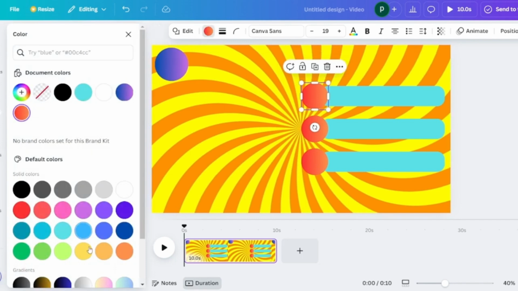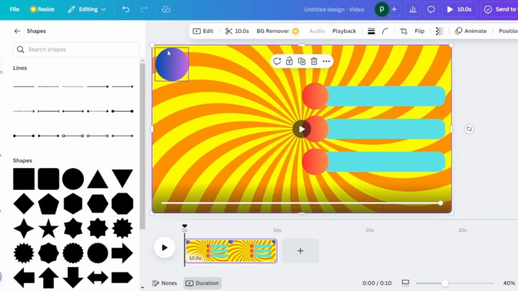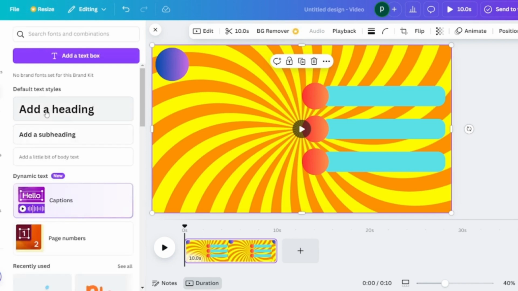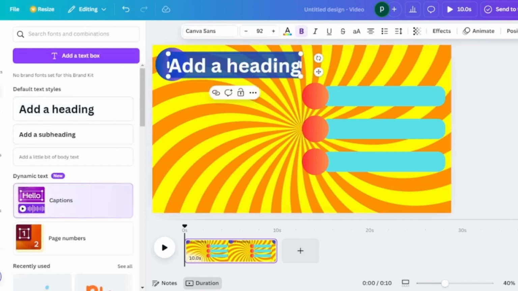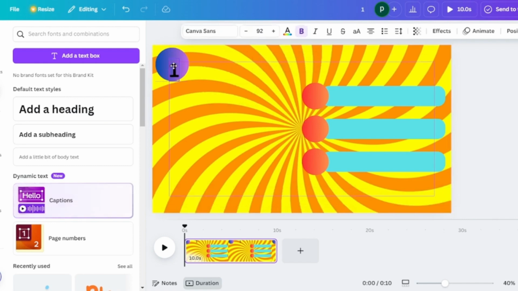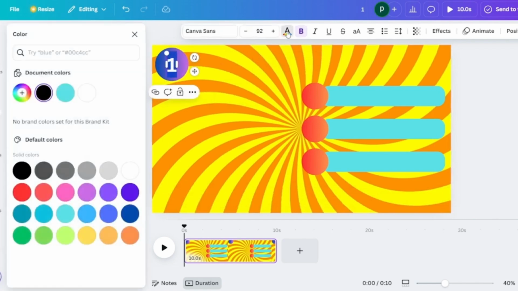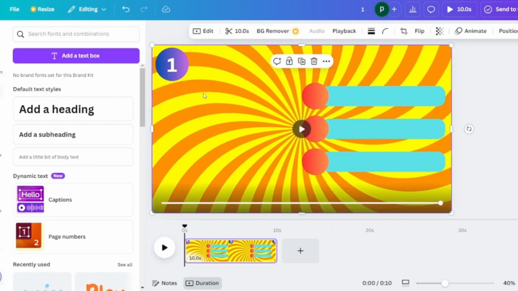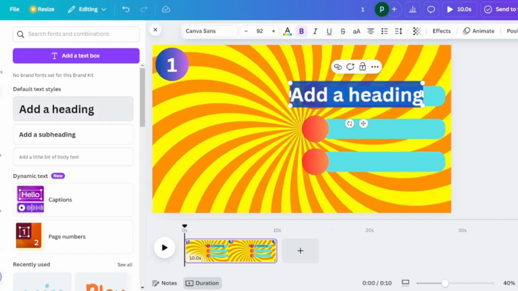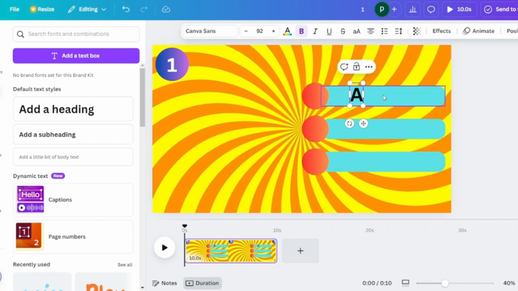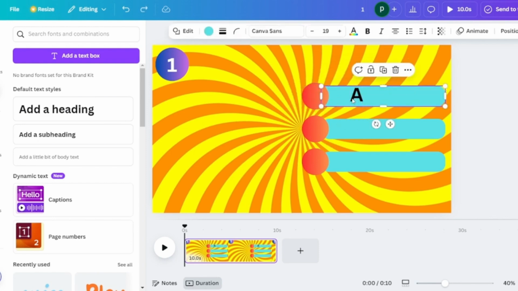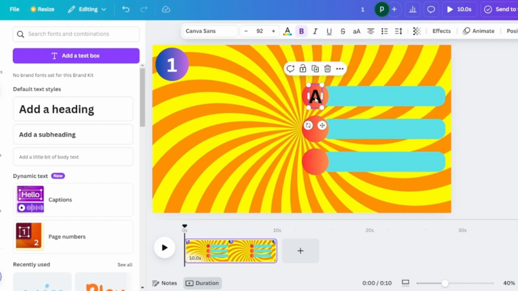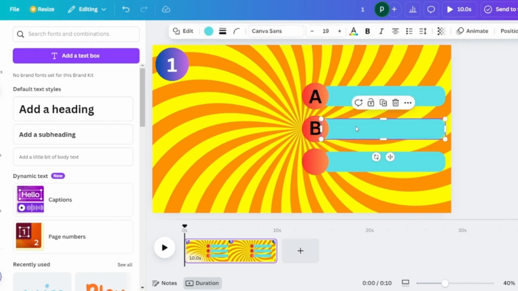Now let's start adding those different text. To start off with, we are first going to add a heading which is going to store the question number. Now the contrast is low, so I'm changing the color to white. Now similarly, we need to do this for the 3 answer placeholders that we have. So the first one we are going to call option A. The second one we are going to call option B. You can just duplicate the text and copy it to the respective position. Edit that to answer B, and then next we are going to create answer C.